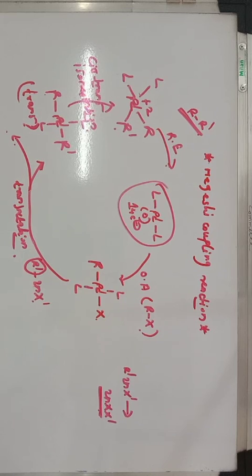In the next lecture we will discuss the Monsanto process, that is the formation of acetic acid by carbonylation of methanol. So we will discuss the Monsanto process.